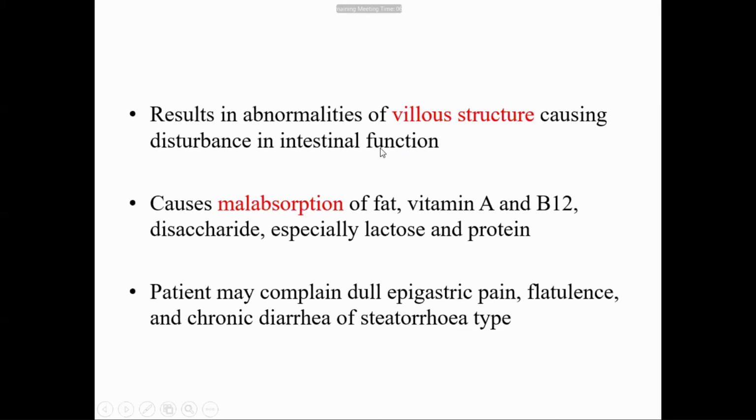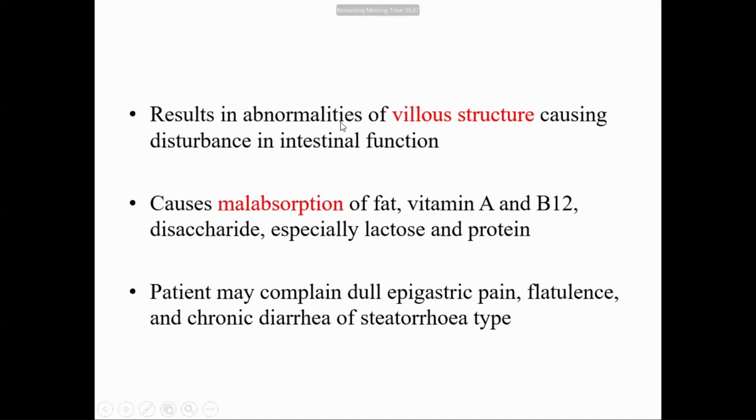All the clinical manifestations usually seen in giardiasis are due to abnormalities of villous structure, due to tight adherence of trophozoites to the intestinal lining.